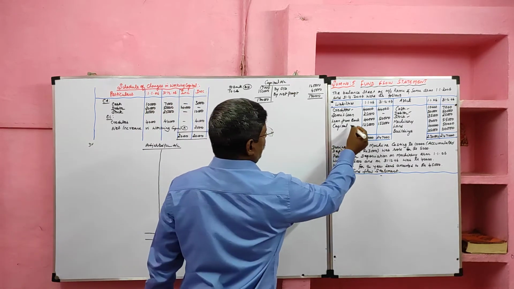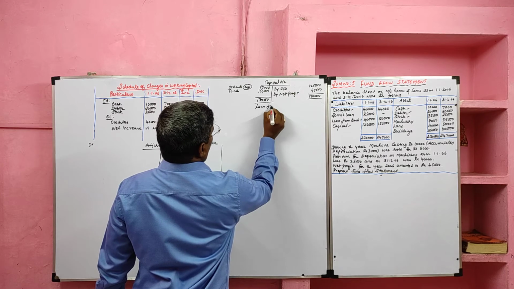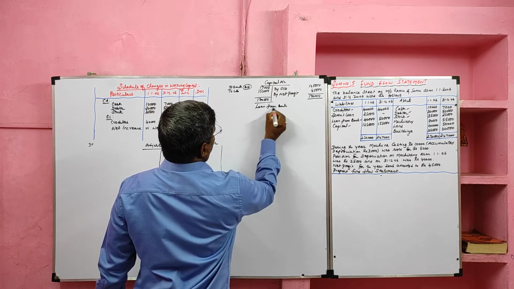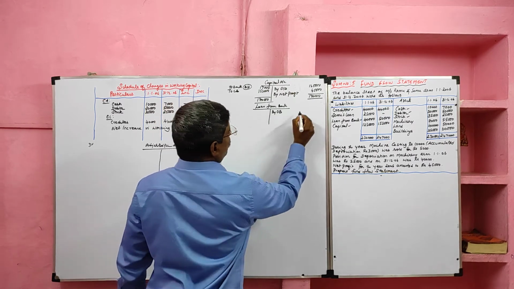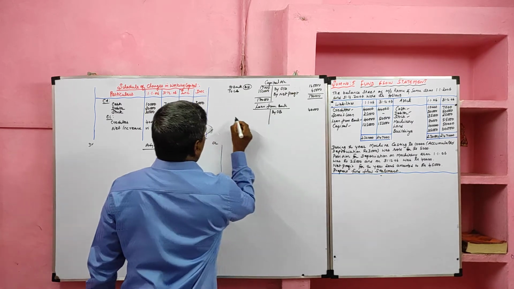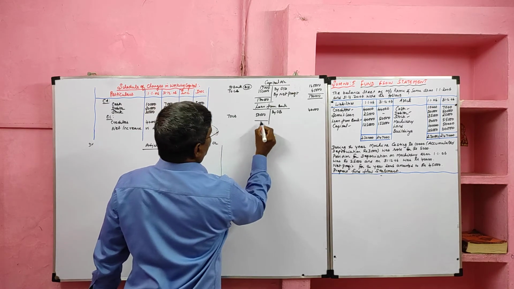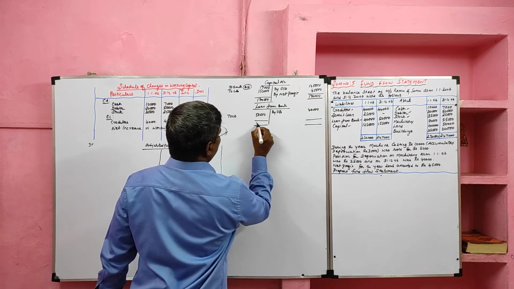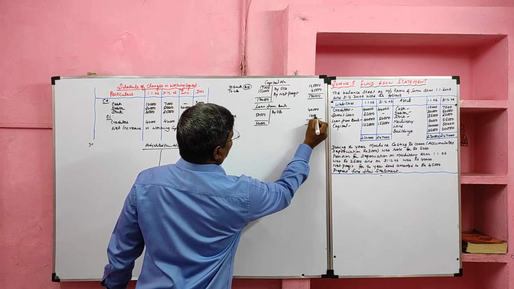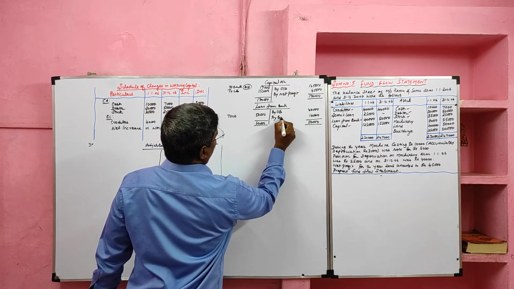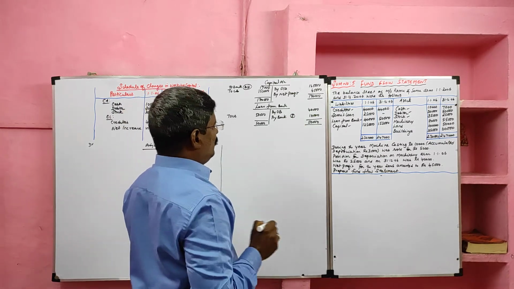Then we have to prepare the ledger account for loan from bank. Loan from bank is a liability. Opening balance 40,000 credited, to closing balance 50,000. Loan increases, that means our borrowing increases, which results in sources increasing. By bank, we go to the source: new borrowing from bank rupees 10,000.